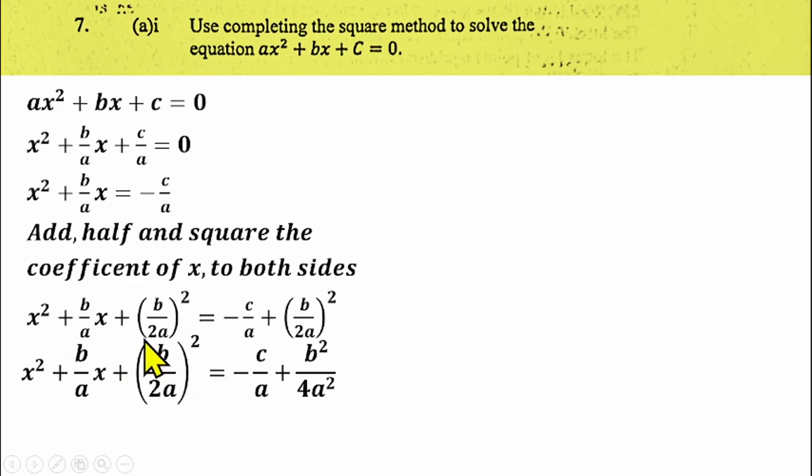Let's leave it for now. We are coming back to this left-hand side. Let's simplify the right-hand side further. So b, this square will affect b. You have b squared. Then the square will affect 2a also. That will give us 4a squared.